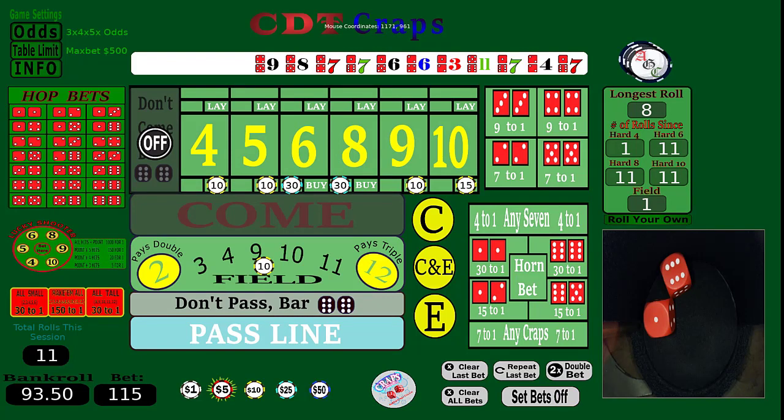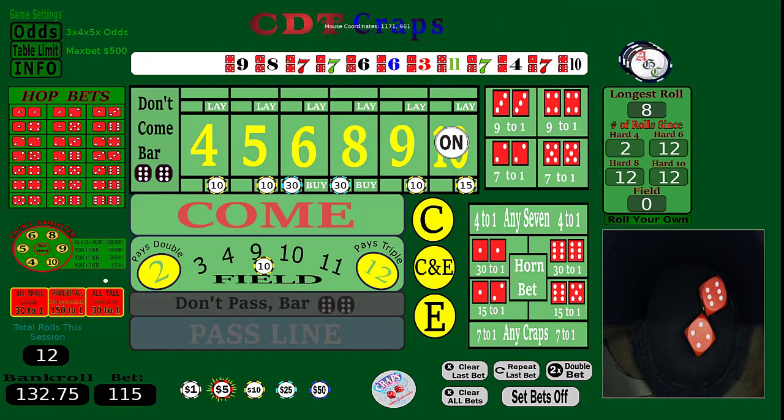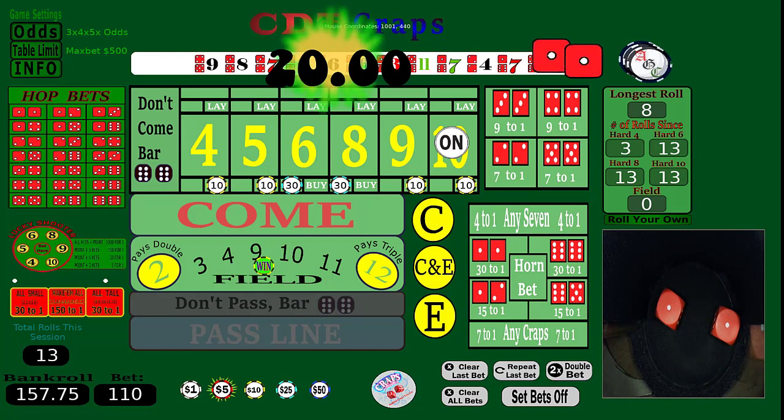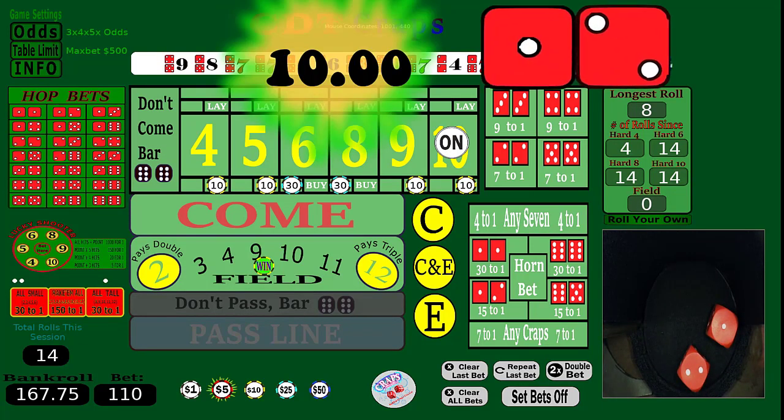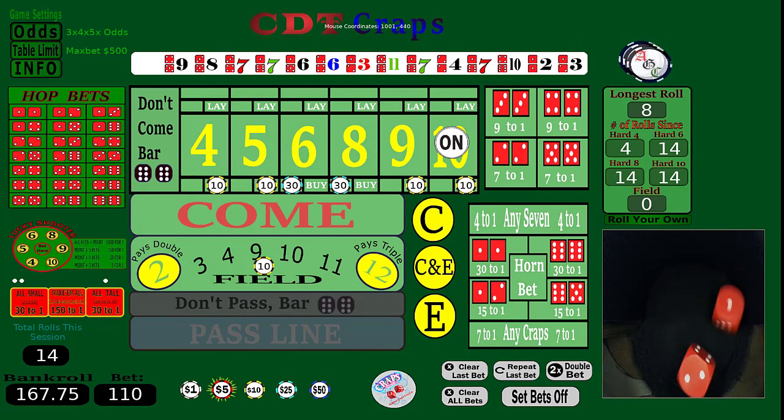Set bets on. Let's go. Come out 10. All right, so we went. Oops, I accidentally had 15 on that, so I got a little bit extra money than I needed. I really wanted it to be 10. There we go. That'll work. I'm trying to get 25 bucks each. Let's go. Aces. All right, that's a double. We'll take it. All right, let's go. And a 3. We'll take that as well. Come on. 5. That's cool.